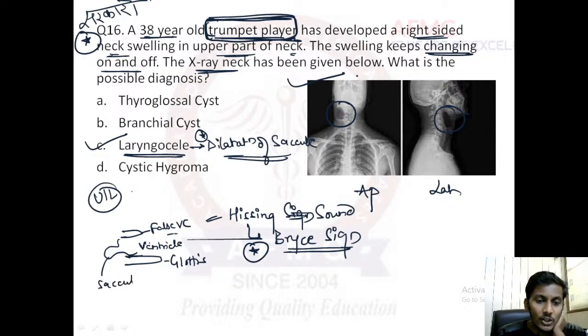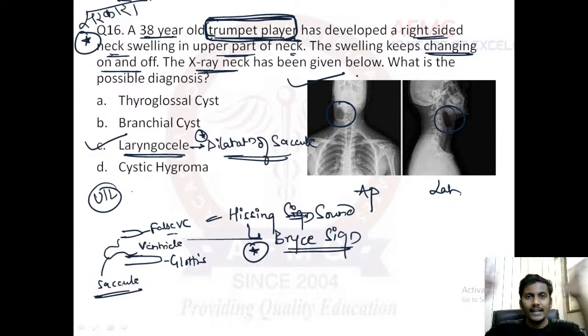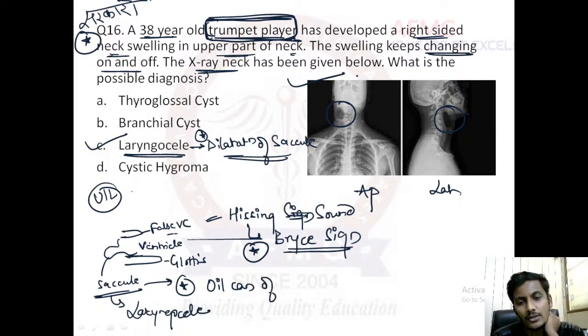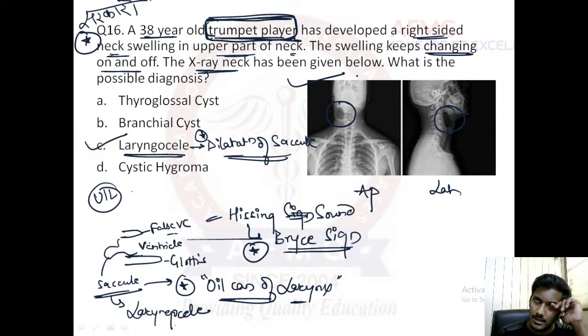So when this saccule enlarges in size, it dilates, it fills with air, then it would turn into laryngocele. Abnormally dilated saccule. Very good. Important one-liner: saccule is known as the oil can of larynx because it contains maximum mucous glands.